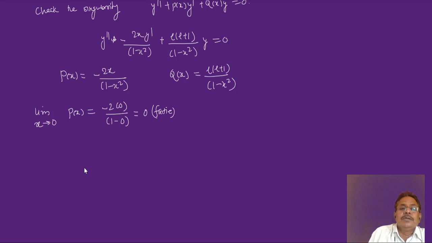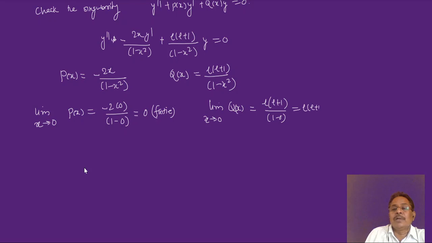Similarly check the limit x tends to 0 of q of x. What happens to this q of x when I put the value of x equal to 0? Here it is again L into L plus 1 upon 1 minus 0. Putting x equal to 0 here, I'll get 1 minus 0. So that is again L into L plus 1, and that is also finite.